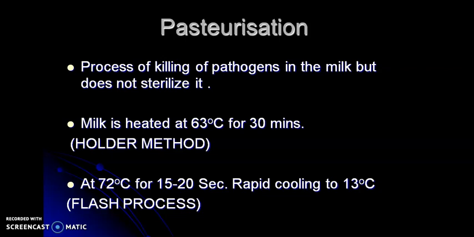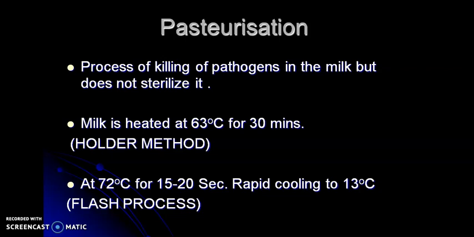That is UHT treatment. So in Holder method or low temperature long time method, the milk is heated at 63 degrees Celsius for 30 minutes. And flash process is otherwise known as high temperature short time process. The milk is heated at 72 degrees Celsius for 15 to 20 seconds, followed by a rapid cooling to 30 degrees Celsius.